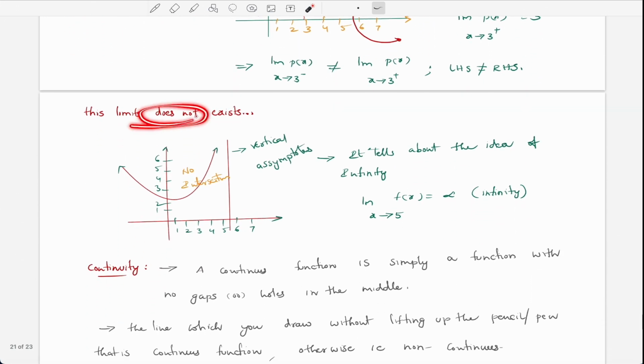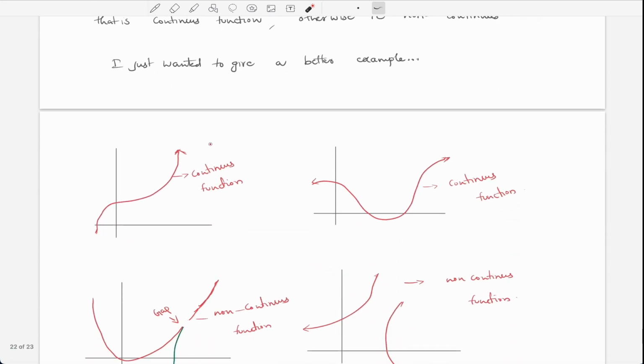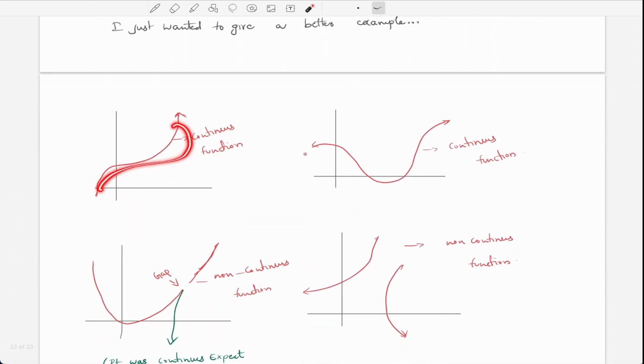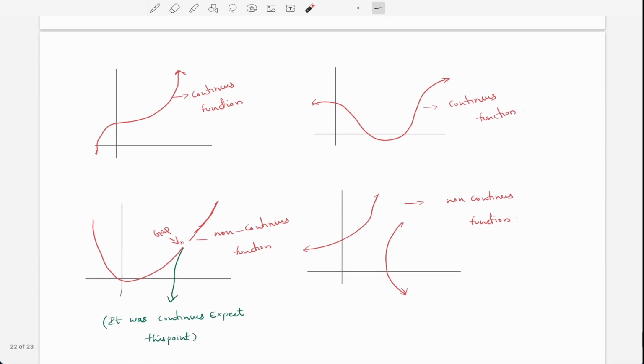If the limit does not exist, then what might the graph look like? I have given this example, this is a vertical asymptote, and it deals with the idea of infinity, right? So I have covered continuity. What is a continuous function, and what is non-continuous here?